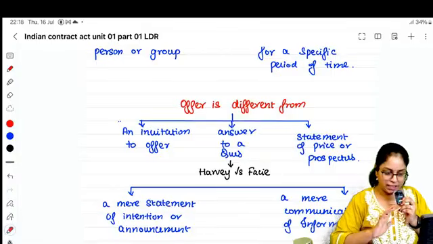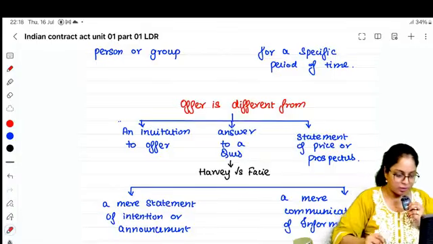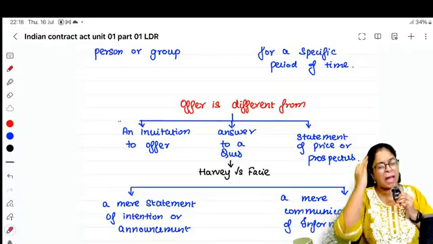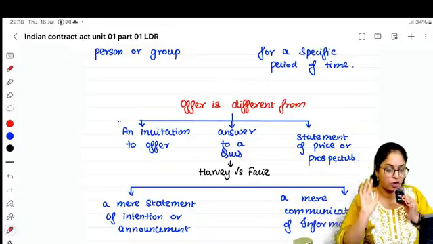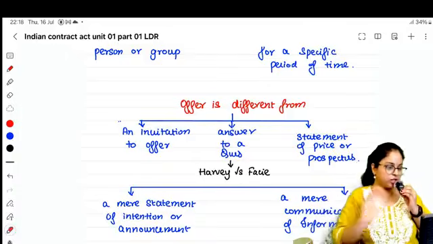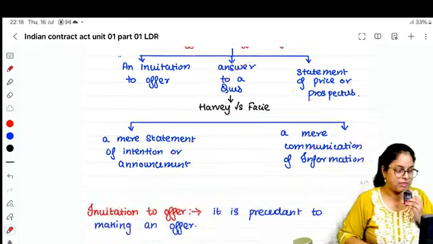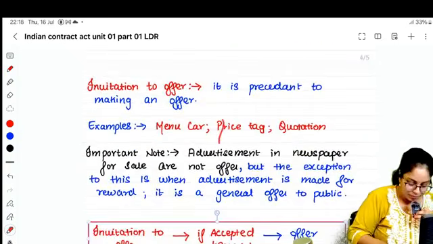Invitation to offer, I'll teach you in detail next. But others, are you clear? Answering a question is not offer. Stating the price is not offer. Mere intention to sell it is not an offer. Mere communicating an information is not an offer. All these are easy. The most important is invitation to offer.